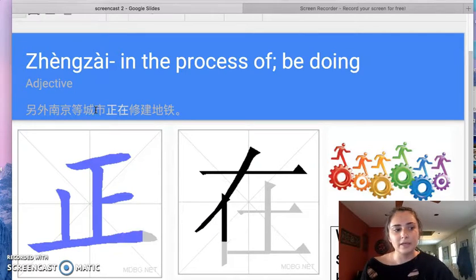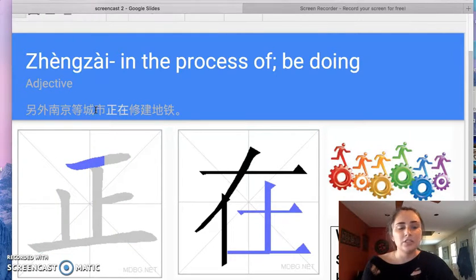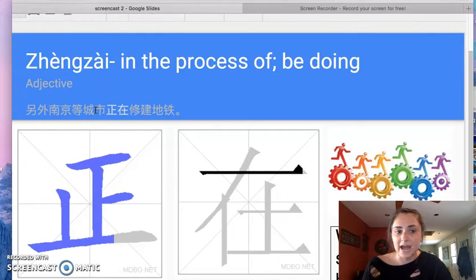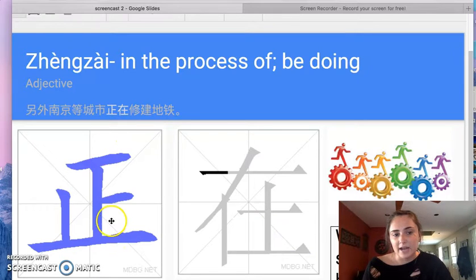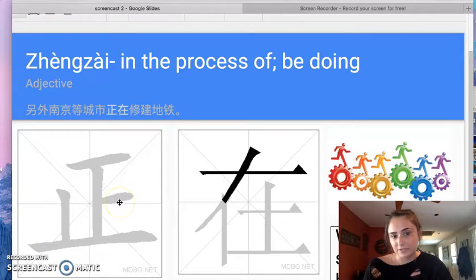The next word is zhengzai, which means in the process of, to be doing, and it's an adjective. The first part of the word right here, the radical is stop, and it also means right. So I say the right thing to do is stop at the sign, and it has five strokes.